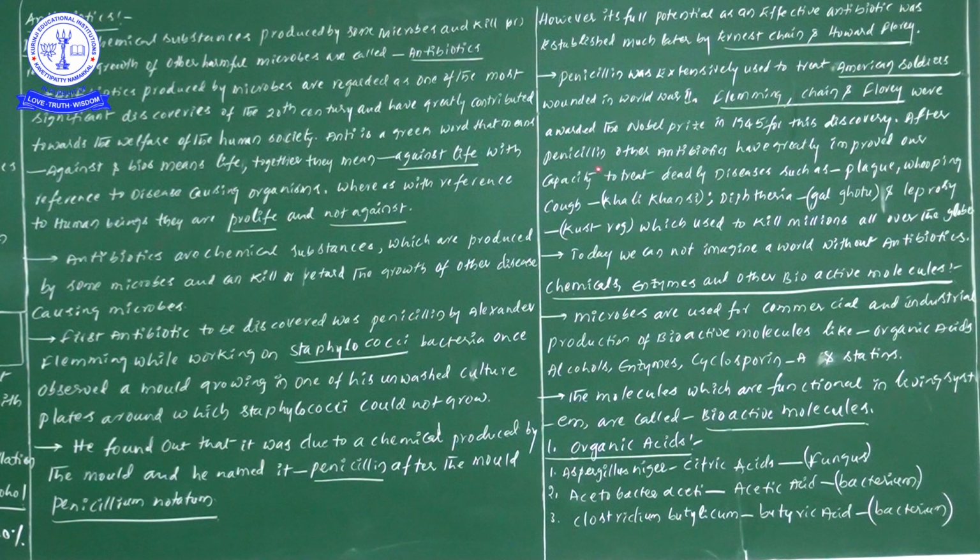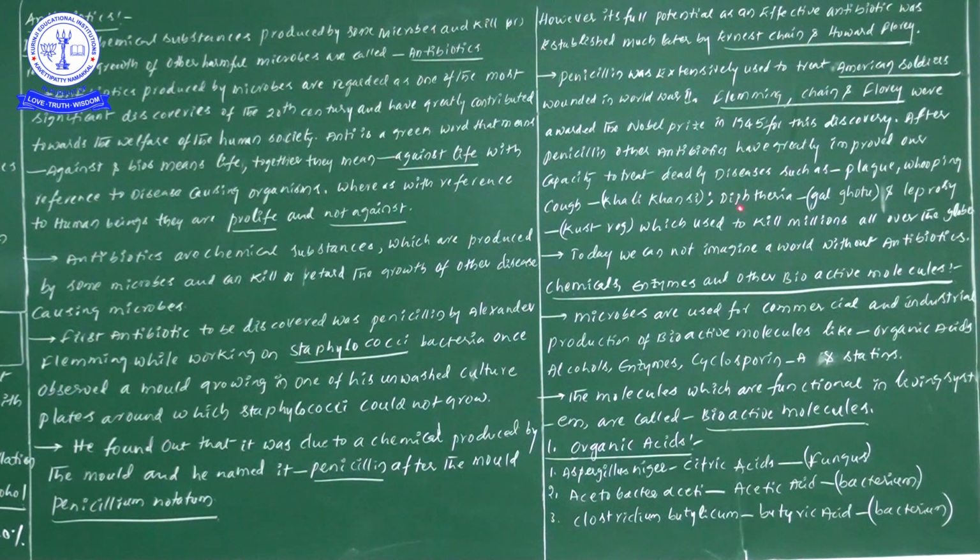Now after penicillin, you may ask, sir, till now we have discussed only penicillin, is only one antibiotic there? No, still many are there, and now I will give you those. After penicillin, other antibiotics have greatly improved our capacity to treat even deadly diseases. For treating deadly diseases, we have discovered many types of antibiotics.